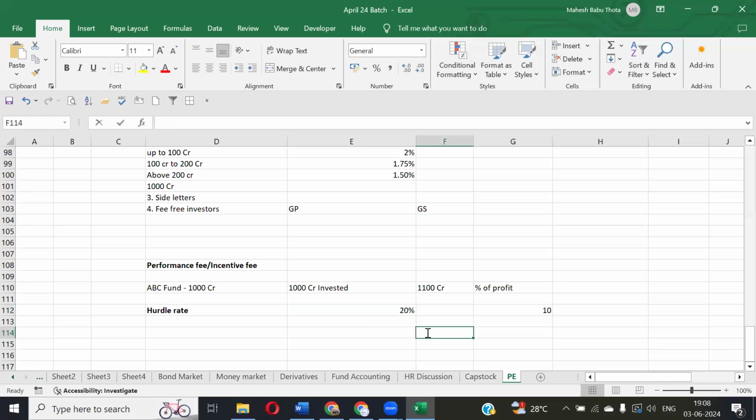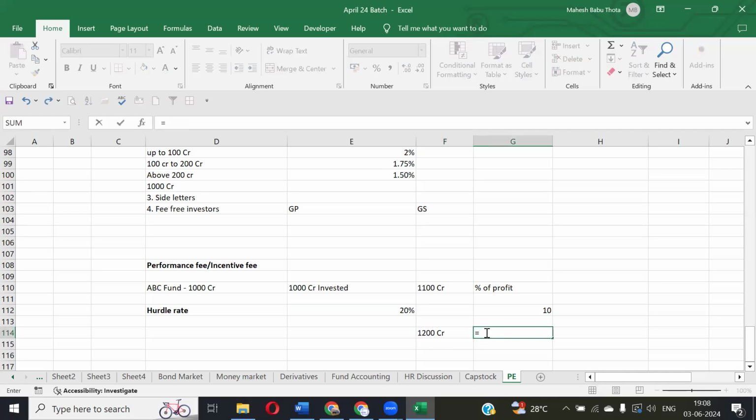If it is more than 20%, say the fund has reached up to 1,200 crores, this time we are getting 20% profit. 200 on 1,000 into 100, so 20%. At this moment, the point will trigger. The eligibility has been achieved by the general partner to charge performance fees.